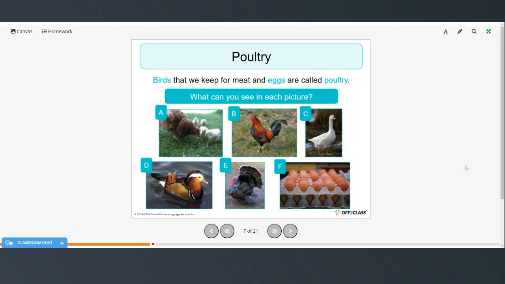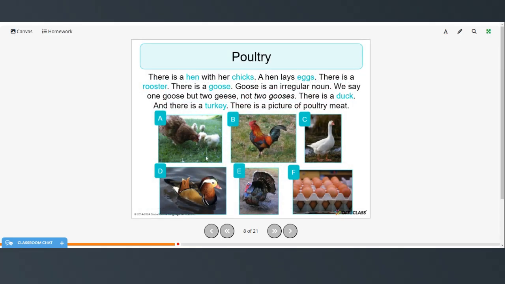Birds that we keep for meat and eggs are called poultry. And what can you see in each picture? So here it looks like we have a chicken with some chicks, a rooster, a goose, a duck, a turkey, and eggs.